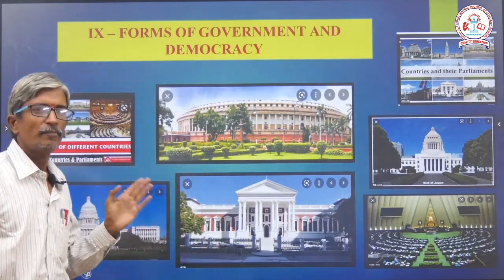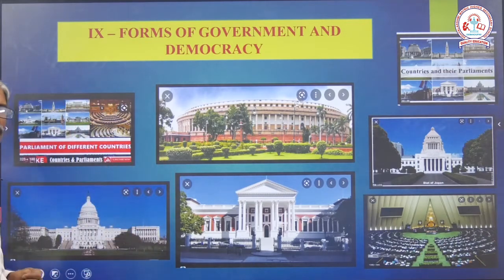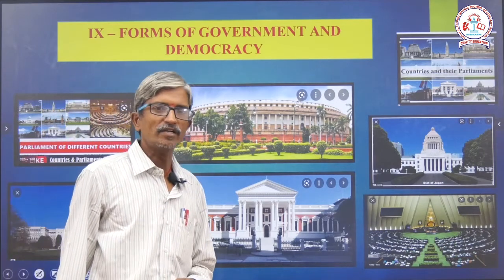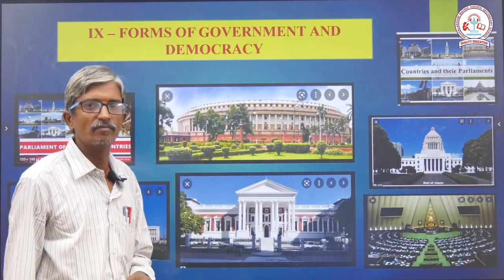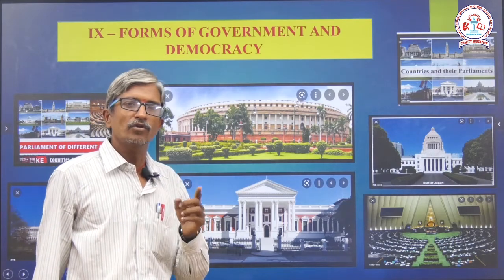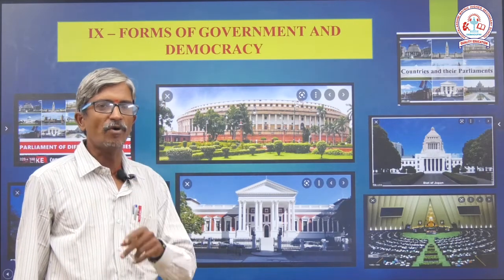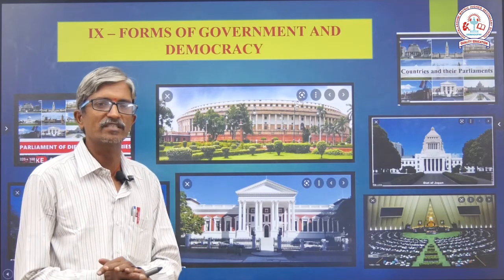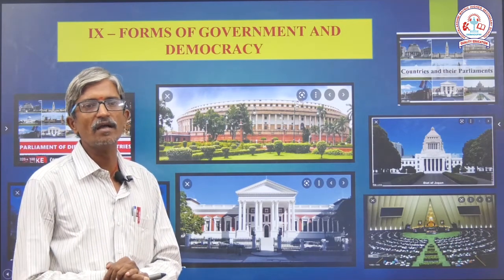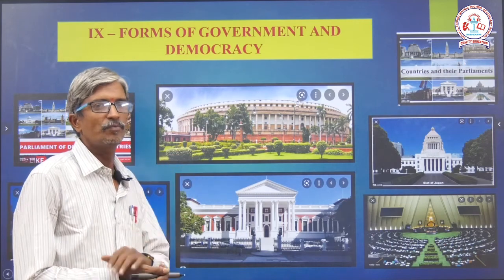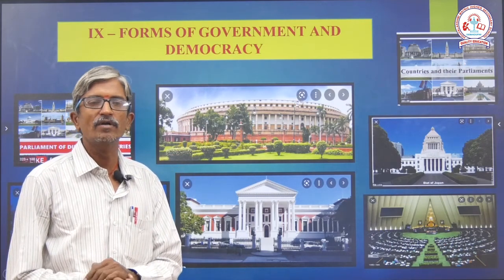Here I pasted some pictures of countries and parliaments for our easy understanding. At last, just go through the pictures and collect some information. It will give a clear idea to identify the democratic setup as well as the forms of government. Through this video, we learn two types of information. We gather information about basically the forms of government as well as democracy. This picture will help you greatly to collect information about India as well as other foreign countries.